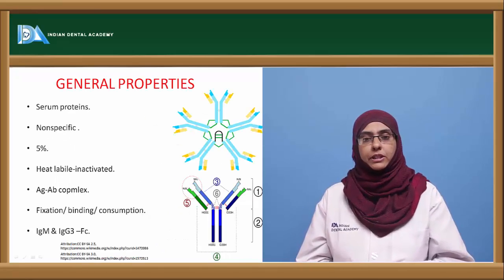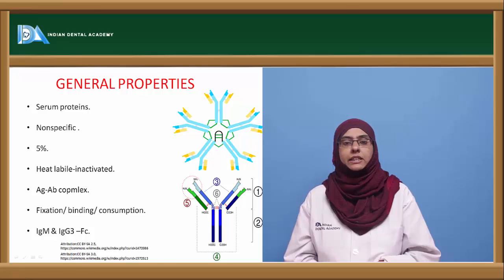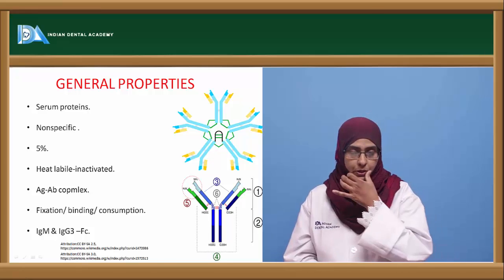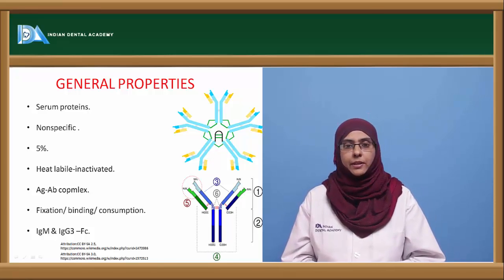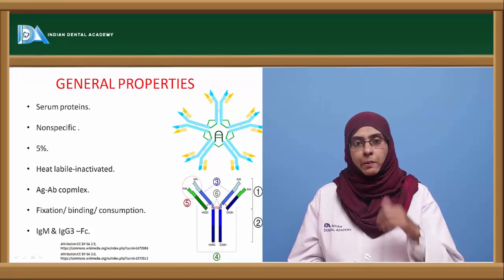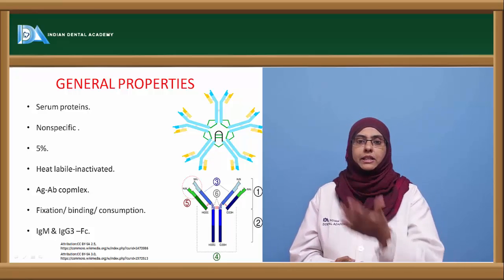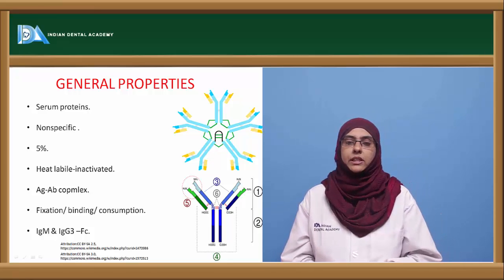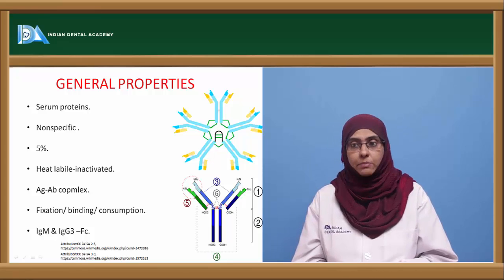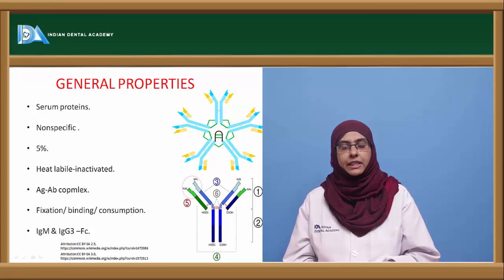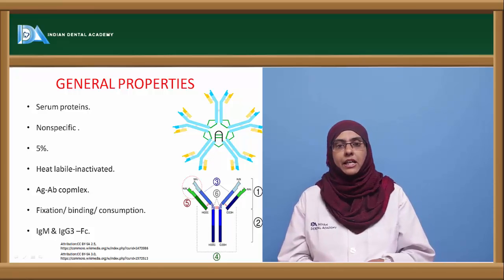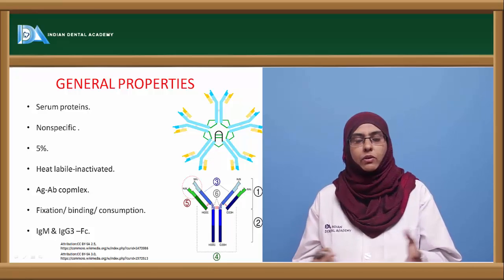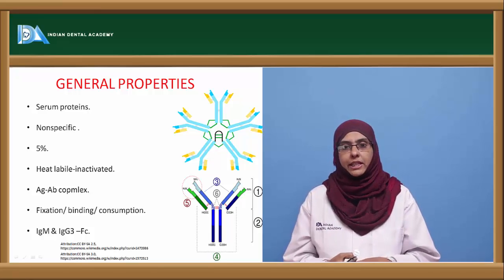Coming to the general properties of these complement proteins, they reside in the serum, so they are also called serum proteins, and they belong to the non-specific immune response, meaning they belong to innate immunity. They are not specific towards a particular antigen, but they interact only with the antibody that is in combination with the antigen. The amount of complement proteins present in the serum is about 5% of the total serum proteins, and they are mostly heat labile in nature. They easily get inactivated at 56 degrees centigrade. Some of the components might be heat stable, but overall, the complement proteins are mostly heat labile in nature.